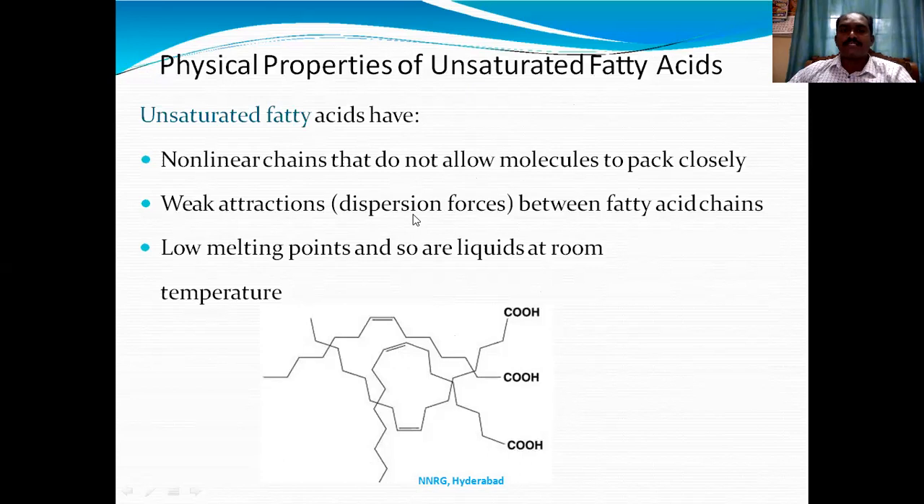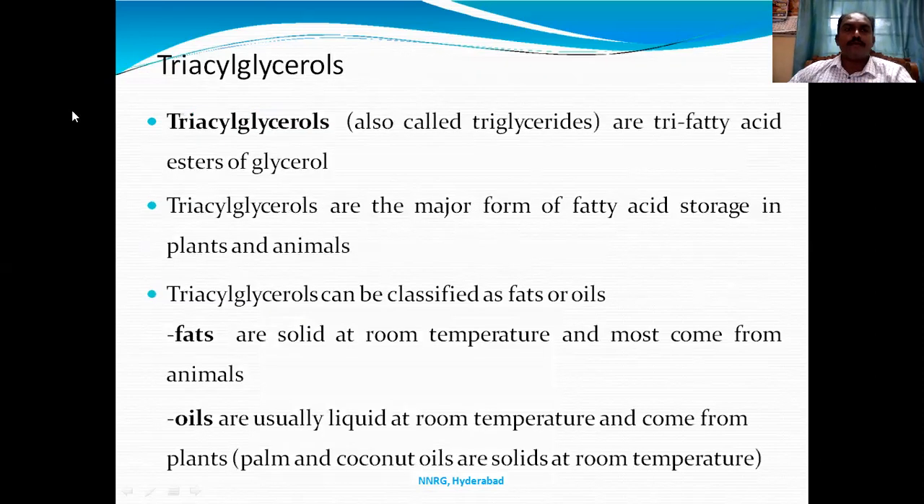So weak attractions take place between fatty acids, so the melting point will be very low. So they exist as liquids, because saturated fatty acids exist as solids, whereas unsaturated fatty acids exist as liquids at room temperature because of disorganization.